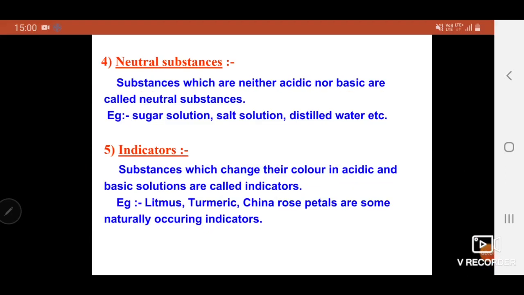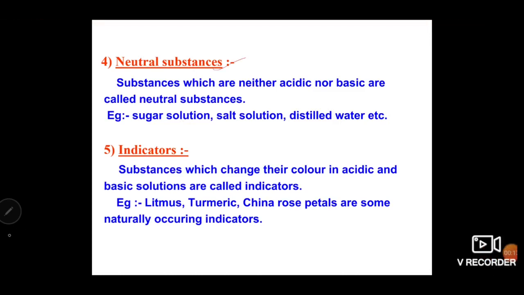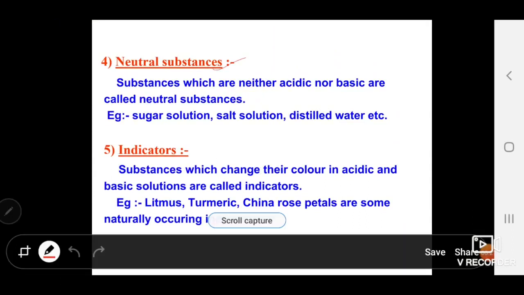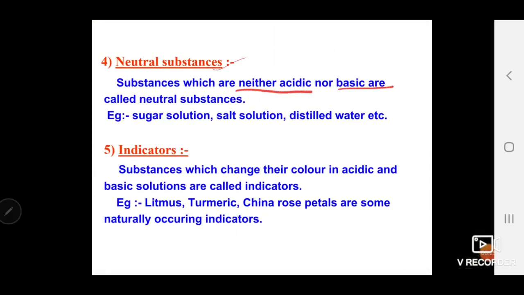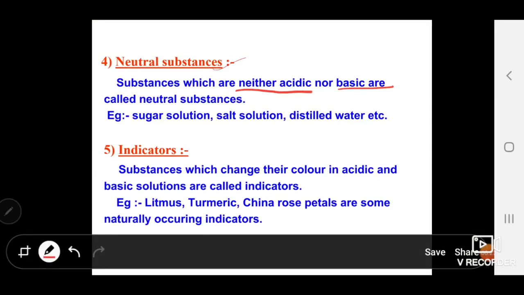The next very important concept is neutral substances. So what are neutral substances? This is a basic concept maybe you have learned in your 6th class, or else you can learn now itself. Neutral substances are the substances which are neither acidic nor basic in nature. Such substances are called neutral substances.